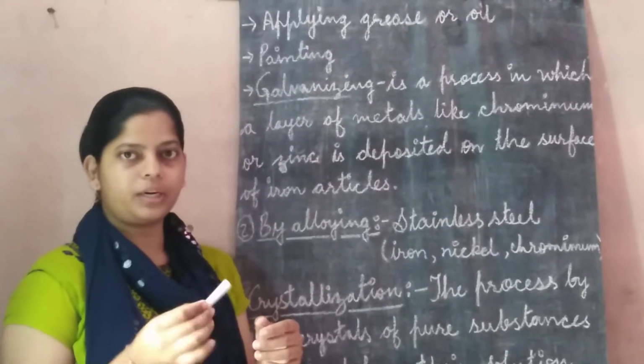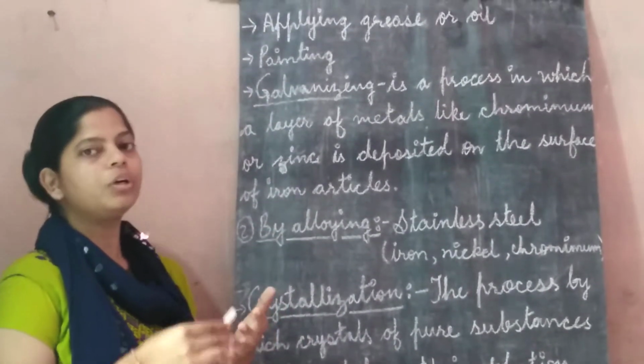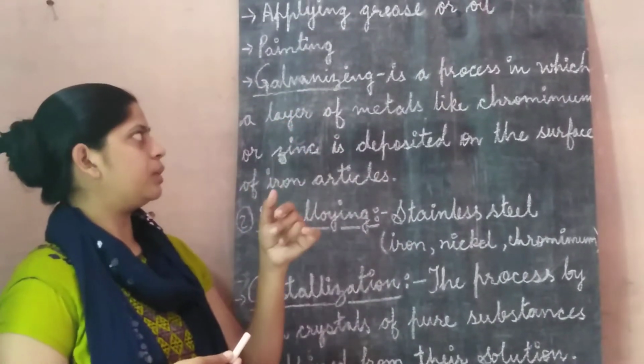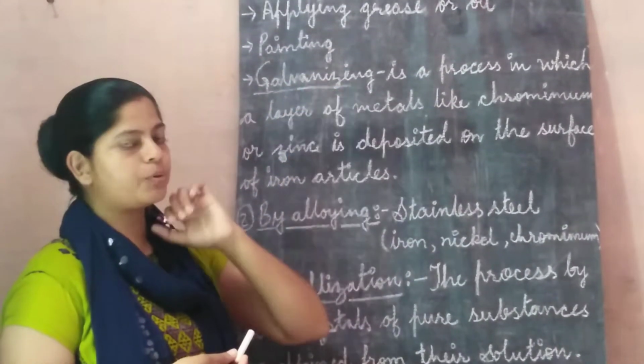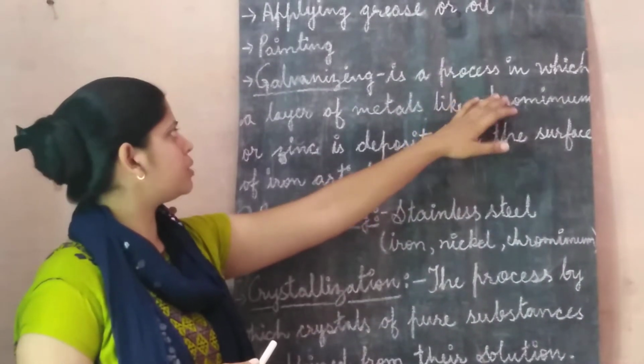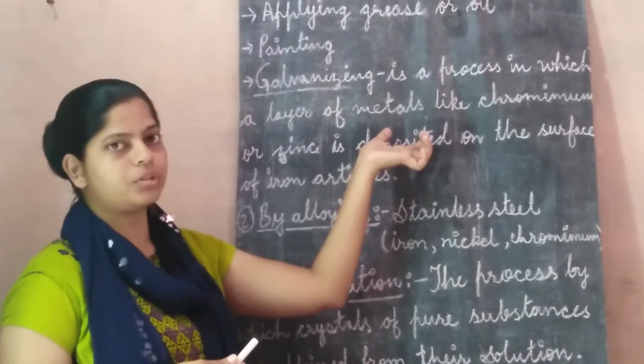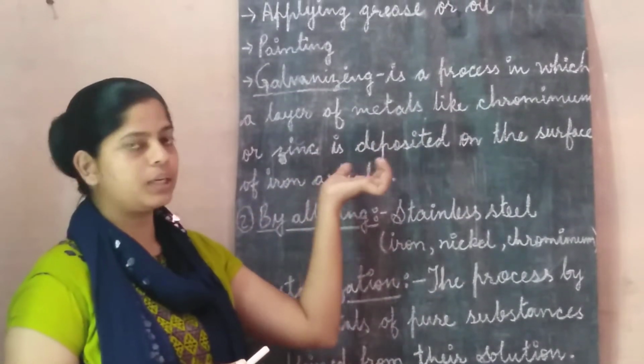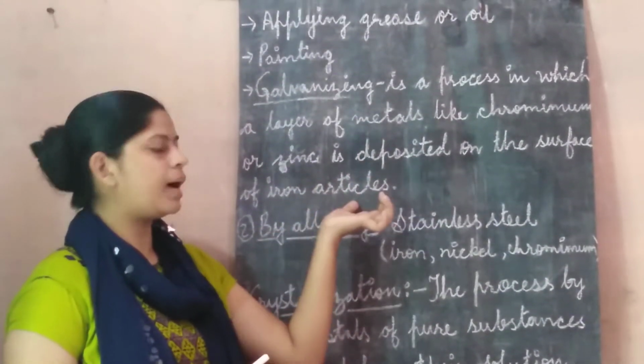Simply you can paint it, and it will also help you to prevent our iron objects from rusting. Next is galvanization. So what is this process, galvanizing? It is a process in which a layer of metal is deposited. How? Chromium or zinc is deposited on the surface of iron articles.